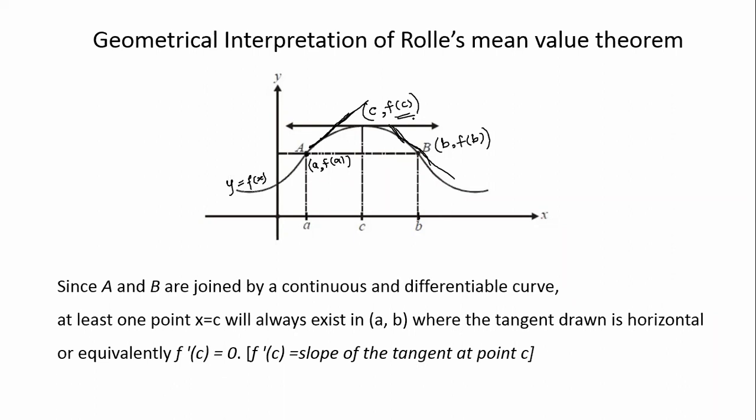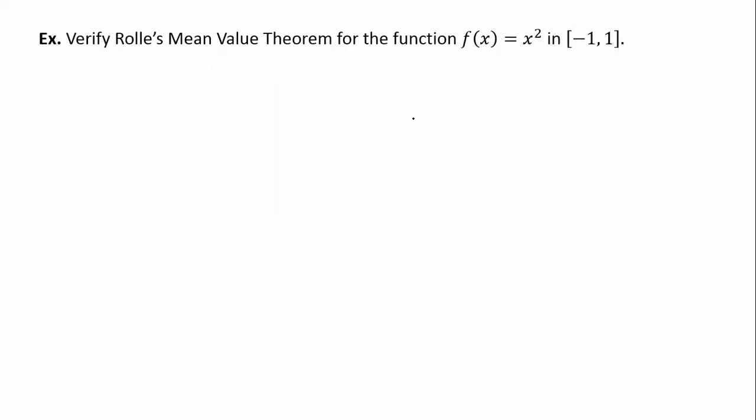We know that f dash c is equal to the slope of the tangent at that point. So this is the simple geometrical justification of Rolle's mean value theorem. Now let us try to solve some problems on Rolle's mean value theorem. Verify Rolle's mean value theorem for the function f(x) equal to x square in the interval -1 to +1. So here let us say f of x is equal to x square.